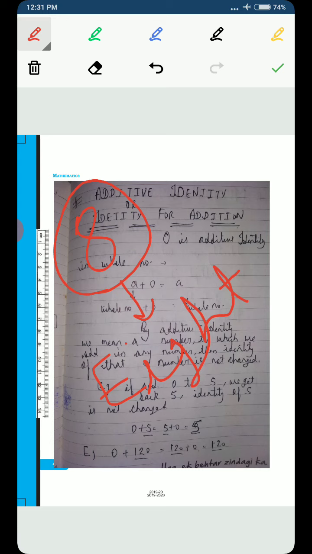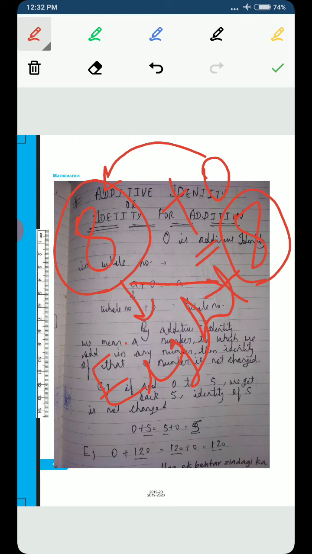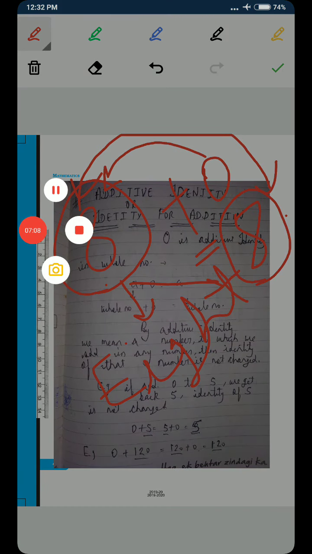To make this, we have defined 0 as the identity of 8, because when we add 0 to 8, we get the answer as 8. Means after adding 0 to 8, the identity of 8 is not changed. 8 is still 8. There is no change in its value.